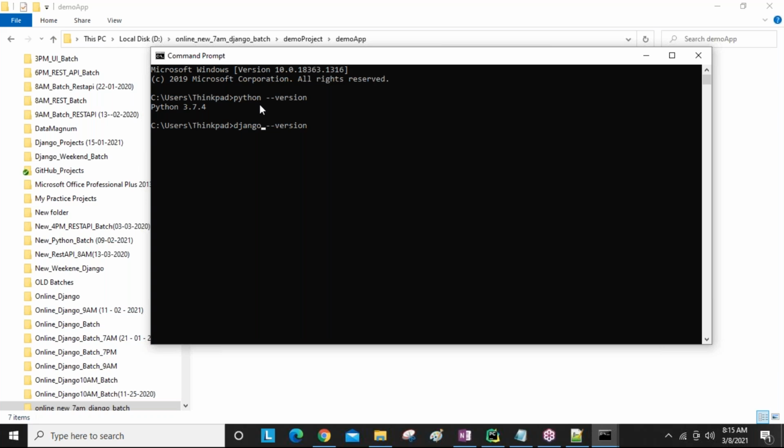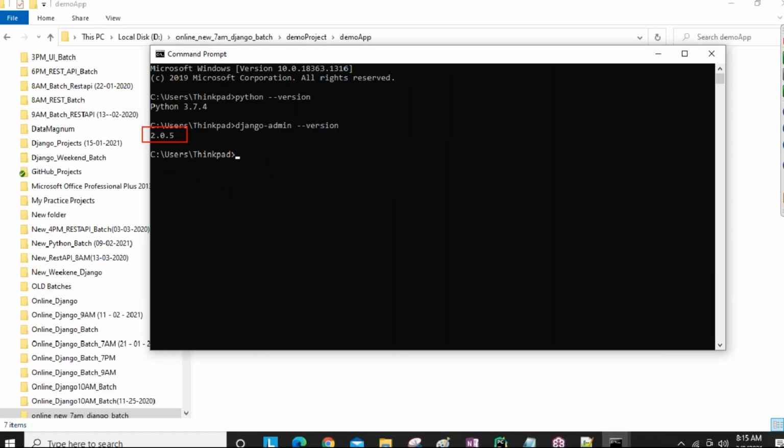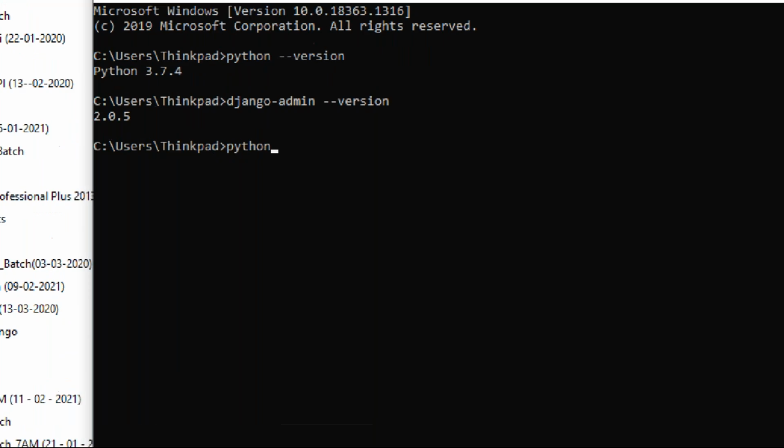If you want to know, django-admin hyphen version. I'm using 2.0 initially; later we will use version 3. Some days this version, some days other versions, like that we can use it. Is this clear? If you are getting like this, then it is working successfully, guys. Some people open the command prompt, guys.